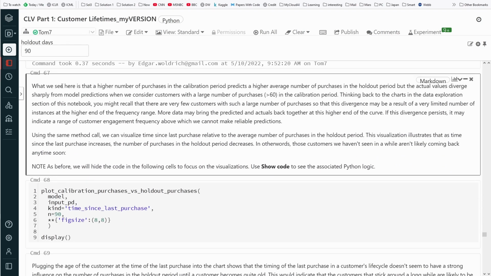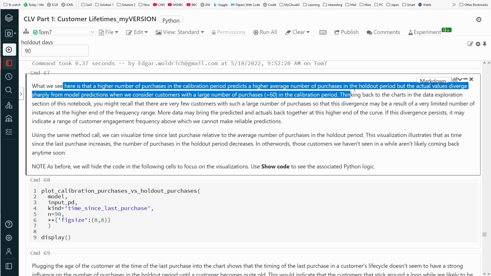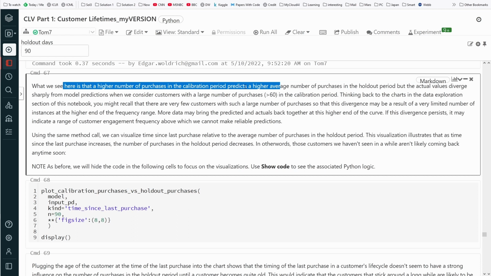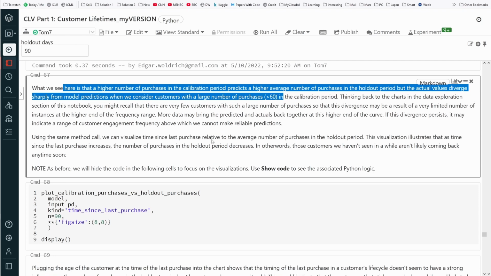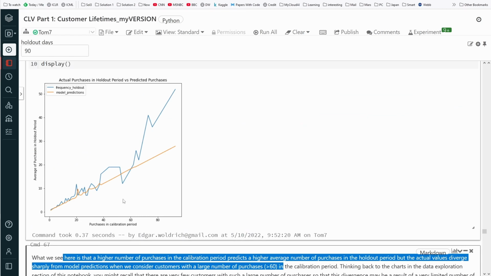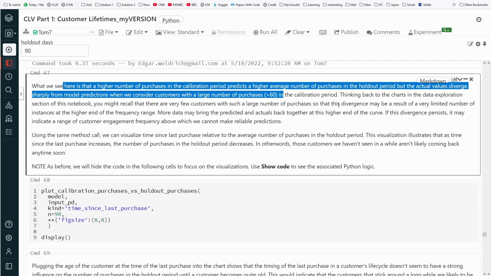So what we see here is that a higher number of purchases in the calibration predicts a higher average number in the holdout period, but the actual values diverge sharply from the model prediction when we consider customers with a large number of purchases. At 60 is the last time they meet, and then they go weird.